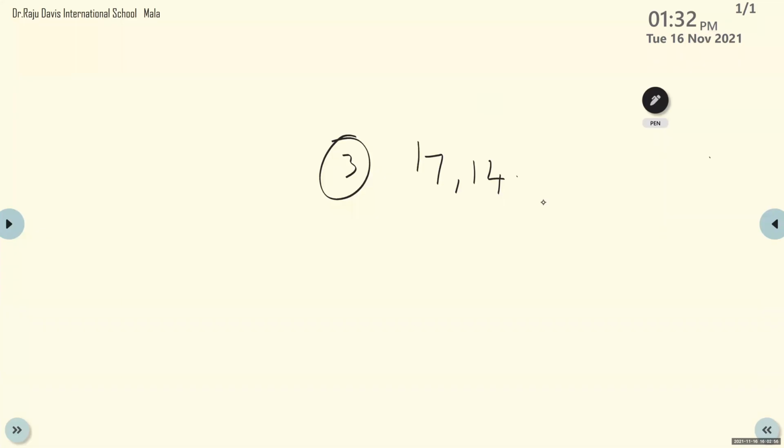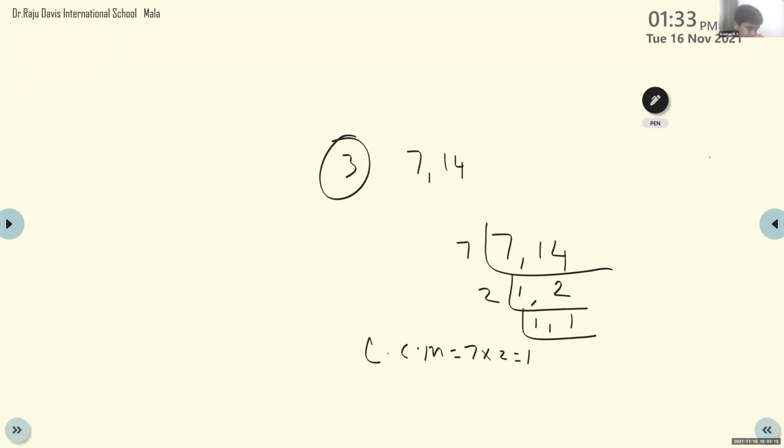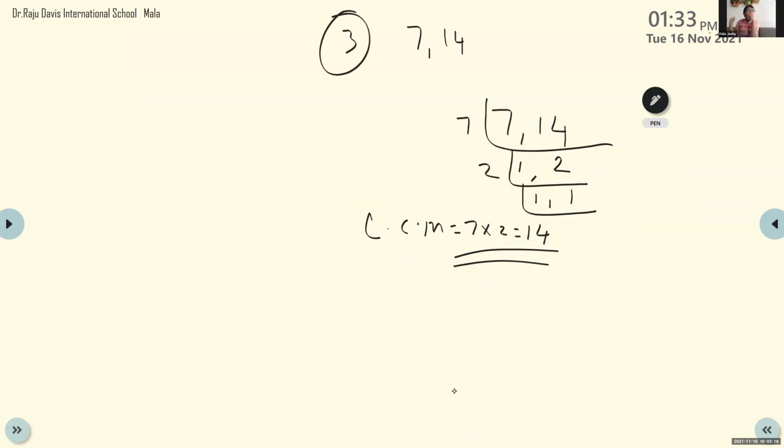Yes, 14. Okay, this is the third question: 7 and 14. Which is the common table? You can take 7, 1 and 2. You will get the LCM. LCM you got how much? It is 14. Yes, divide by 2. Okay, Felix.